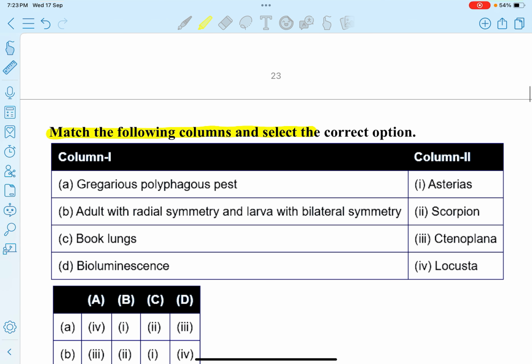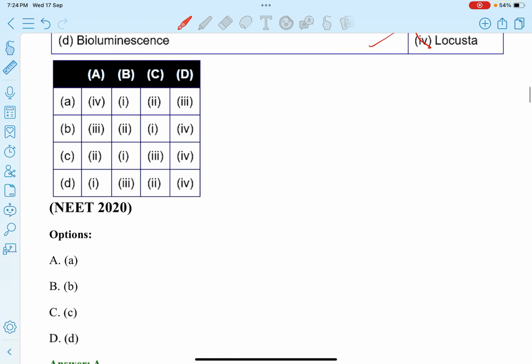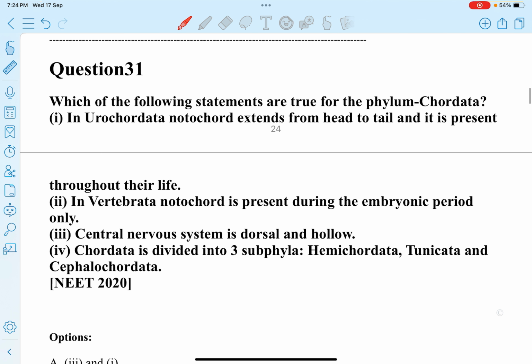Next question. Match the following columns and select the correct option. Gregarious polyphagous pest is Locusta. Adult with radial symmetry and larva with bilateral symmetry is Asterias. Book lung is present in scorpion. And bioluminescence is present in Ctenophora. So option A is our answer. Next question.